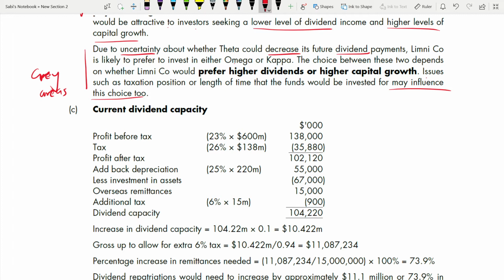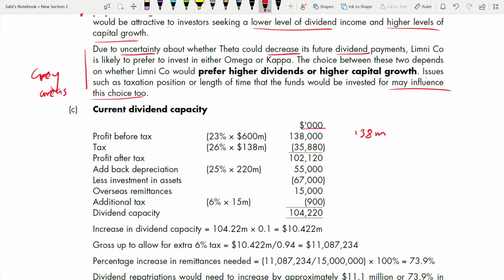you are not taking millions. You will be taking 600 only, 23% of 600, so you will get 138. So that 138 is 138 million. 23% of 600 will be 138 million. But here when you write, you are writing three zeros only, 138,000. Why? Because it is in thousands, you are dropping down the three zeros.